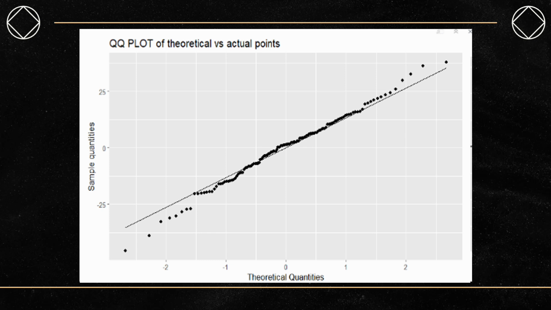And now finally, we have a QQ plot of the theoretical versus actual points. Now on the front and back side of this plot, there are outliers, but that is extremely normal for any QQ plot. What matters the most is the inner part of the line. And as you can see, most of the points fall along the line or extremely close to it, once again, validating but not proving our original hypothesis.